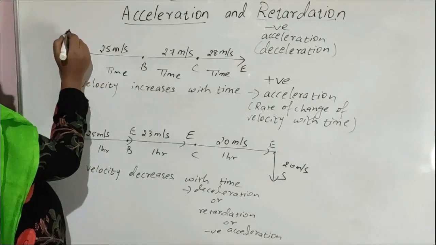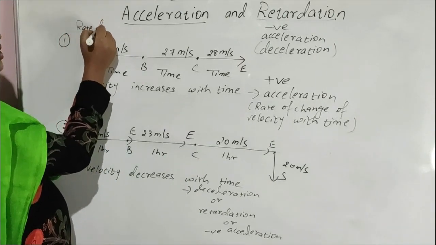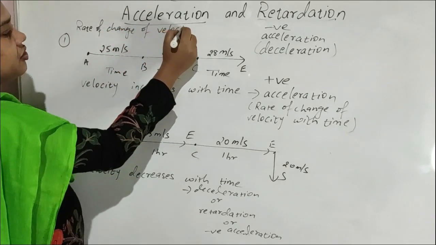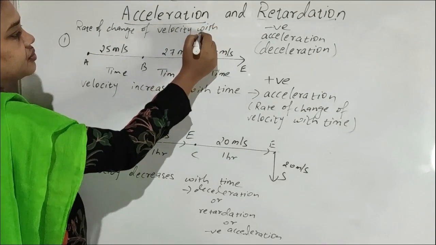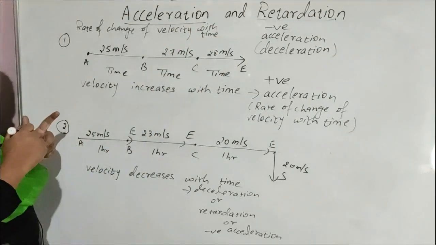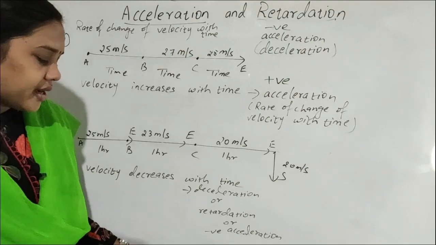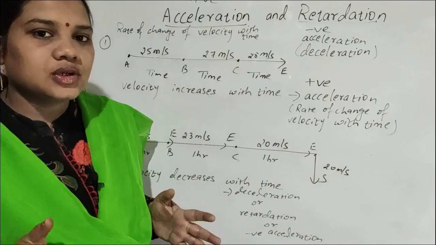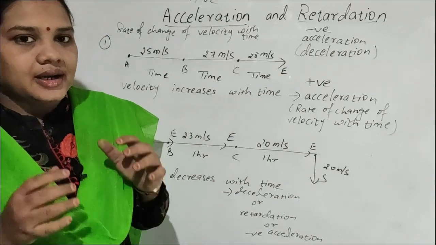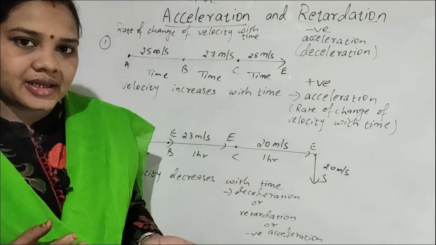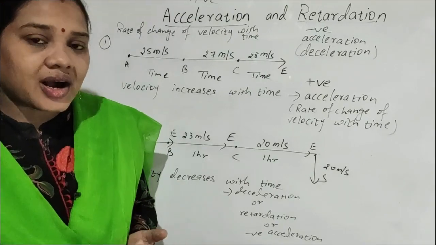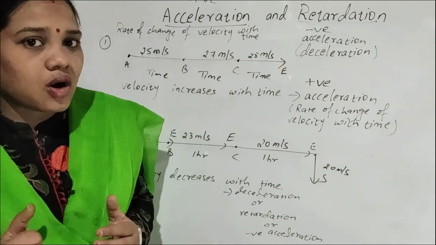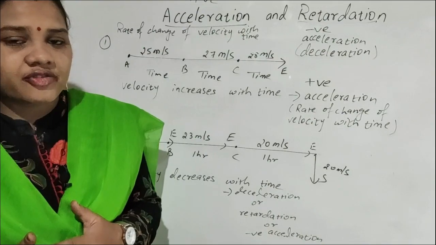Acceleration means what? Rate of change of velocity with time. Once again, I want to explain. Any body throughout the journey can't maintain uniform velocity. Either its magnitude increases or decreases. Body can go fast or slow. Sometimes we have to reach our destination soon. So what are we doing? Increasing the velocity of the vehicle.